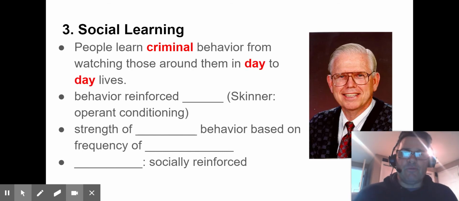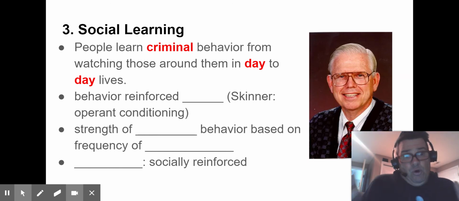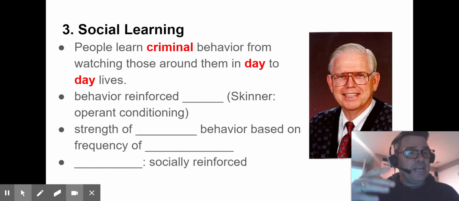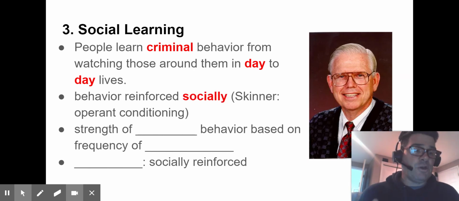It's watching those around them day in and day out in their lives. If you're hanging around people who commit crimes, people who steal, the more likely you're going to steal. Just like we've talked about in psychology, if you grow up in a family where people use drugs and are alcoholics, you're more likely to be influenced by that and therefore grow up and have trouble with that. And here's where we get into the B.F. Skinner conditioning idea: behavior is reinforced socially.